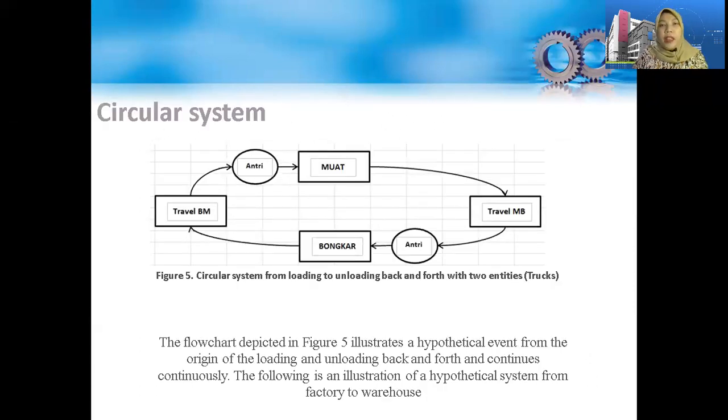Circular system. Figure 5 shows the circular system from loading to unloading back and forth with two entities or tracks. The flowchart displayed in Figure 5 illustrates a hypothetical event from the origins of the loading and unloading back and forth and continues continuously. The following is an illustration of a hypothetical system from factory to warehouse.